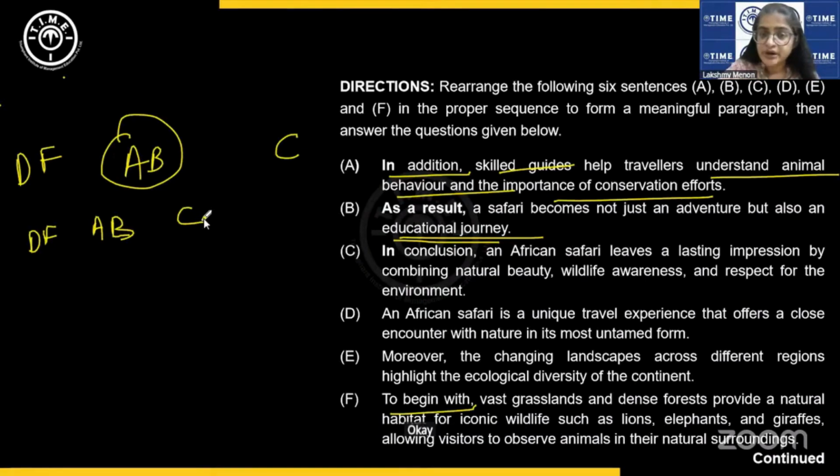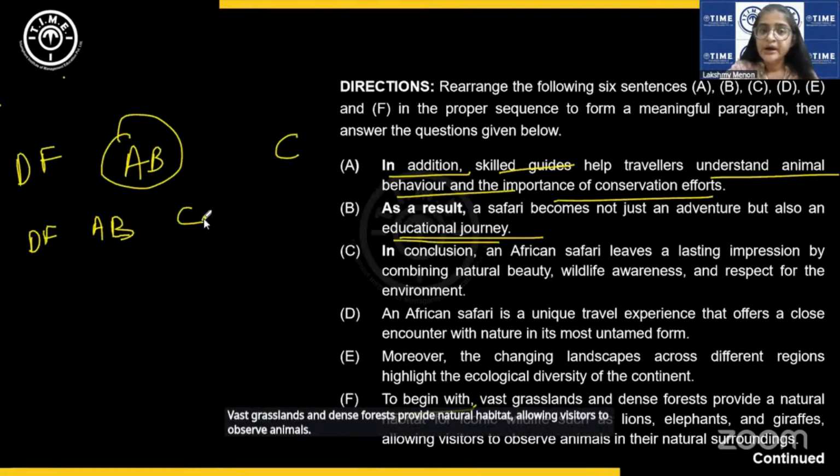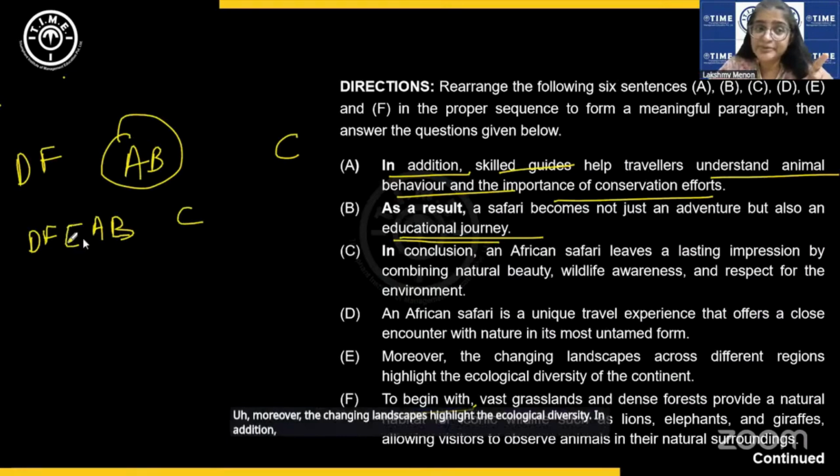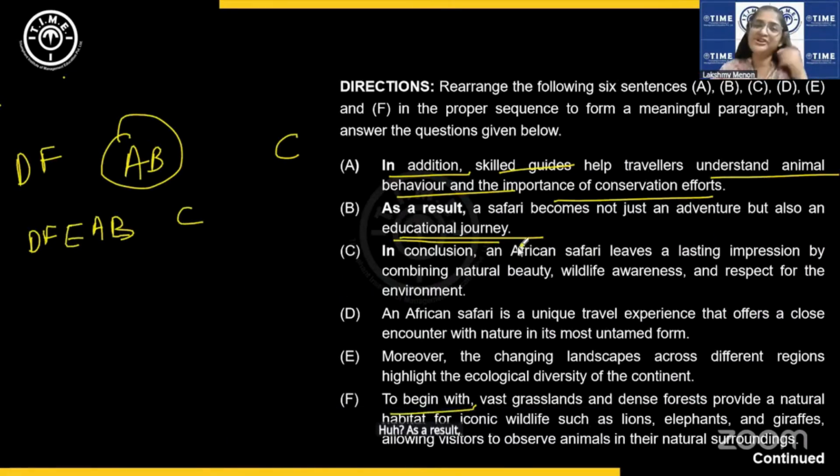Okay? F says vast grasslands and dense forests provide natural habitat, allowing visitors to observe animals. Moreover, the changing landscapes highlight the ecological diversity. In addition, skilled guides help travelers. As a result, a safari becomes an educational journey. In conclusion, D, F, E, A, B, C. Got it? Did you understand?